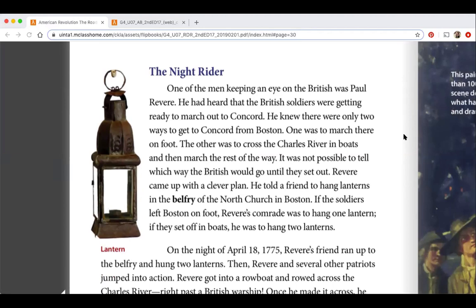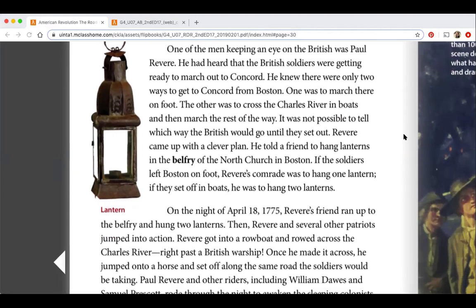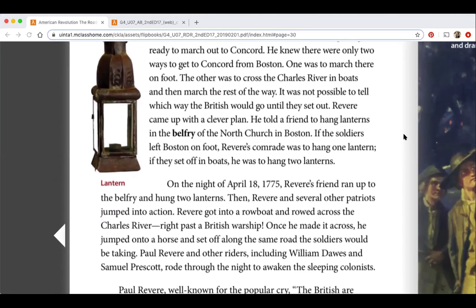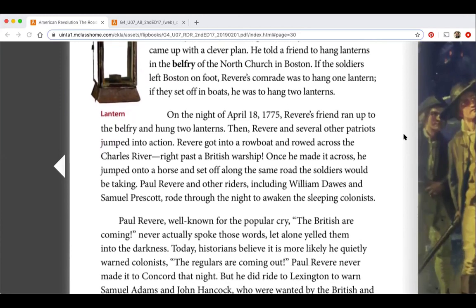Revere came up with a clever plan. He told a friend to hang lanterns in the belfry of the North Church in Boston. If the soldiers left Boston on foot, Revere's comrade was to hang one lantern. If they set off in boats, he was to hang two lanterns. On the night of April 18, 1775, Revere's friend ran up to the belfry and hung two lanterns. Then Revere and several other patriots jumped into action. Revere got into a rowboat and rowed across the Charles River, right past a British warship. Once he made it across, he jumped onto a horse and set off along the same road the soldiers would be taking.